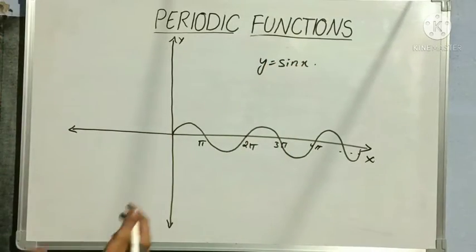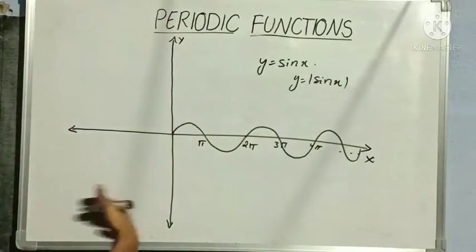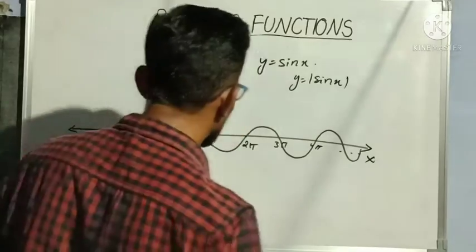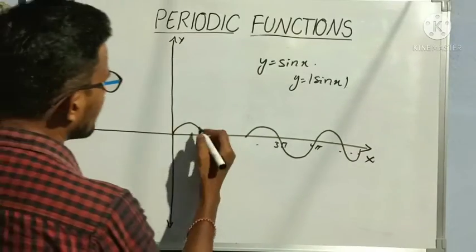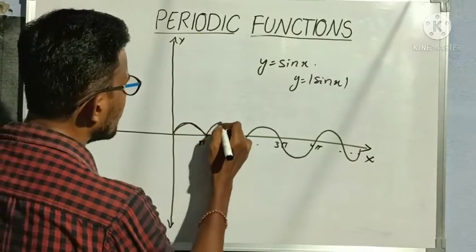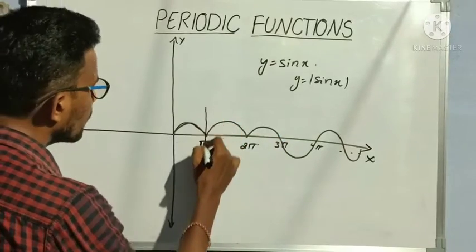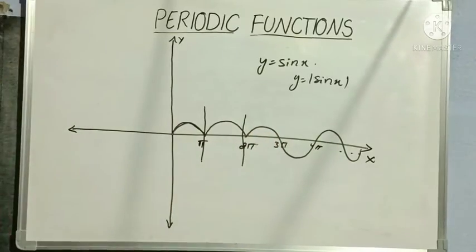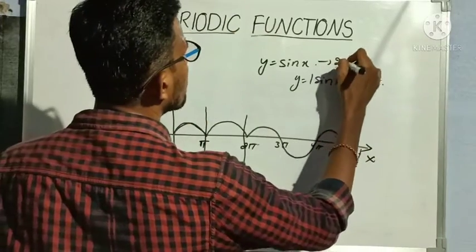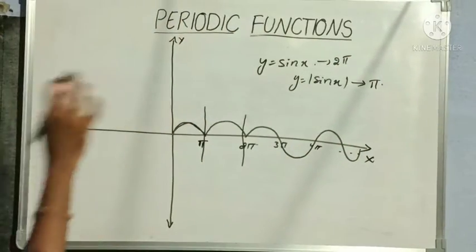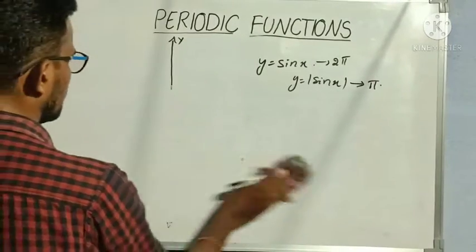Now when y is equal to mod of sin x, we all know that modulus means negative values also become positive. So this curve will be inverted like this again. From pi to 2 pi also the same graph is repeated, right? So that's why the period of modulus of sin x is pi, but the period of sin x is 2 pi. Everybody understood? So this is the difference. Clear?